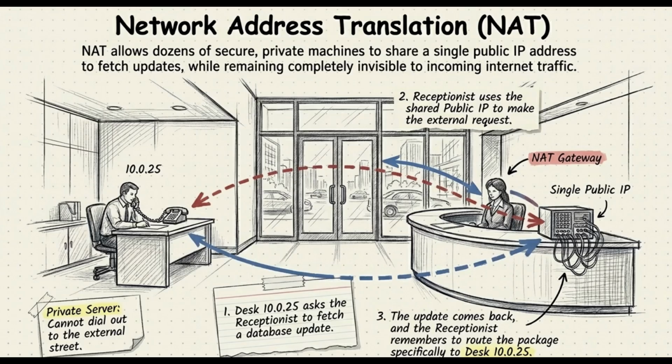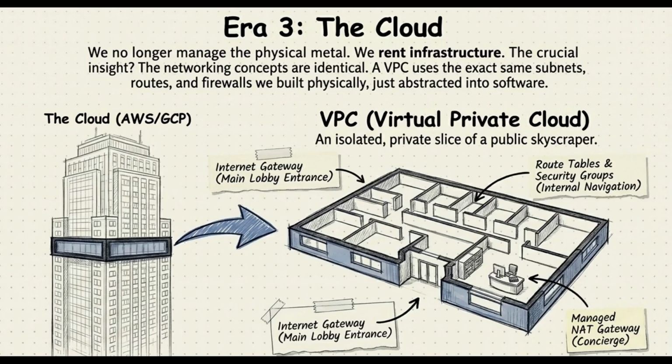As we try to manage all these virtual machines and physical hardware, it turns into an absolute nightmare. Trying to predict capacity, buying physical servers, wiring up data centers, it takes weeks. And that bottleneck forces us to completely rethink our physical infrastructure and ascend to the next big layer of our networking evolution. Which brings us to section 3, the cloud skyscraper.